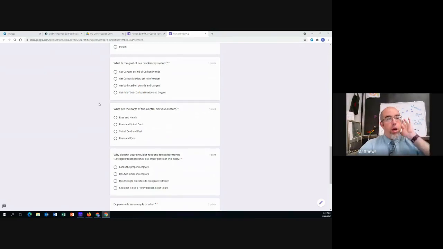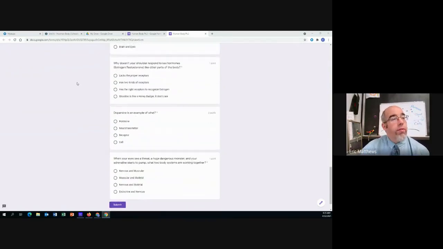Next, what are the parts of the central nervous system? Central nervous system. Is it the eyes and the hands, the brain and the spinal cord and the feet, or the brain and the eyes? What are the parts of the central nervous system? Eyes and hands, brain and spinal cord and feet, brain and eyes.